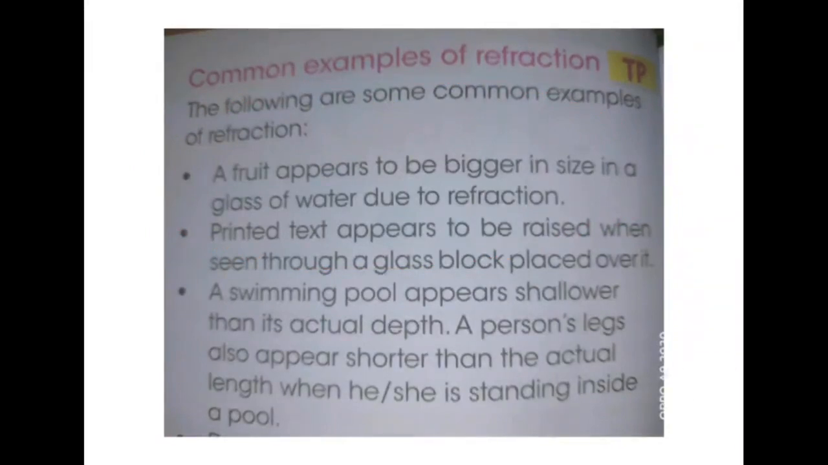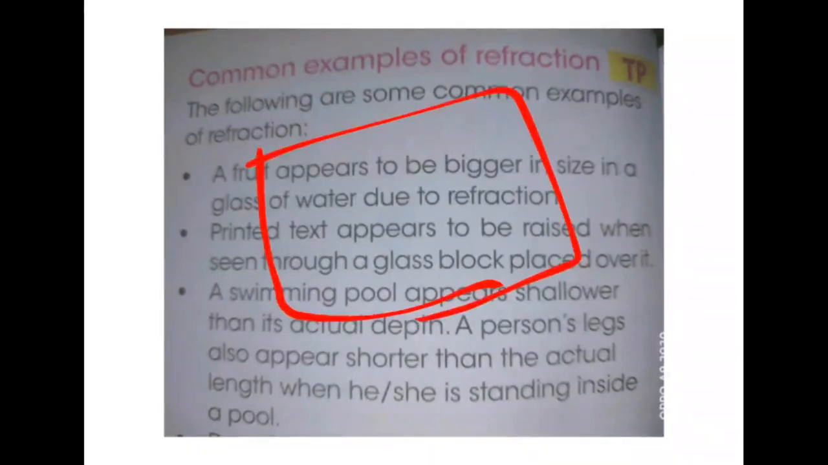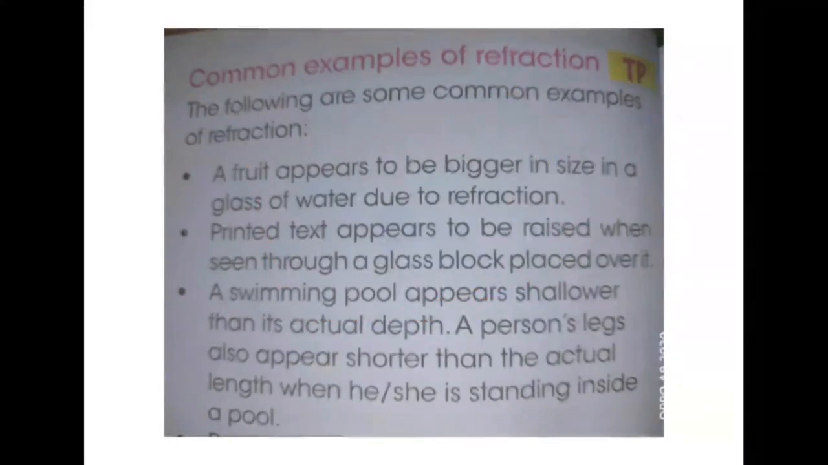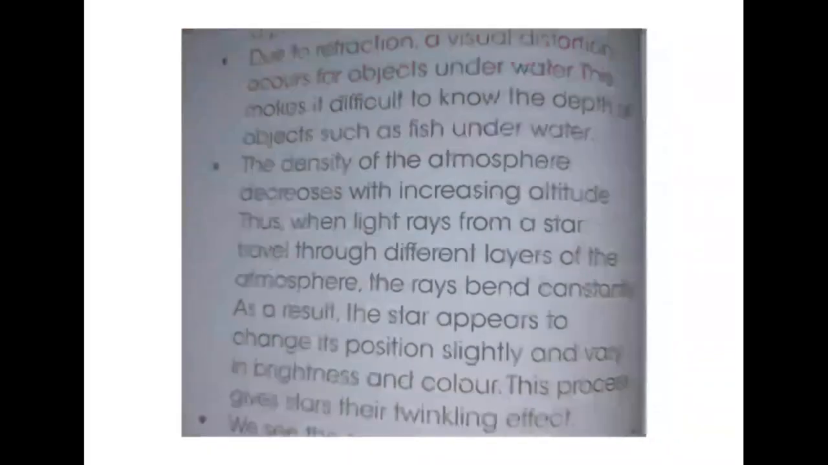Printed text appears raised when seen through a glass block placed over it. That means if you place a glass slab on your book and look from above, you will find that the letters are big in size. A swimming pool appears shallower than its actual depth. A person's legs also appear shorter than the actual length when he or she is standing inside a pool. So these are the examples of refraction of light.